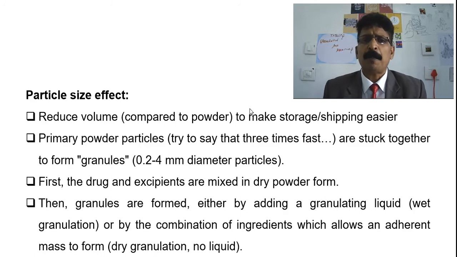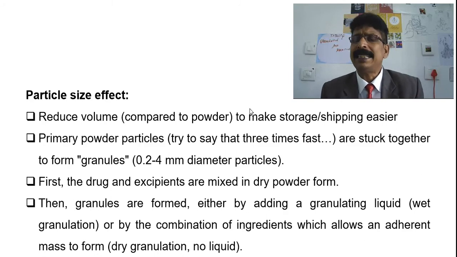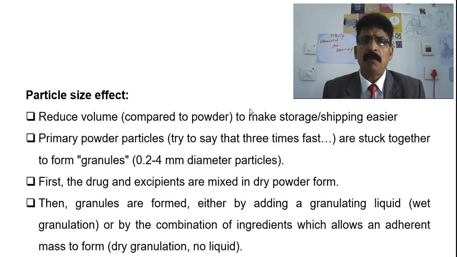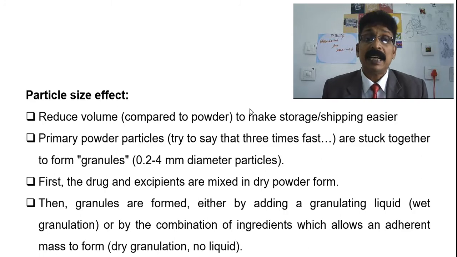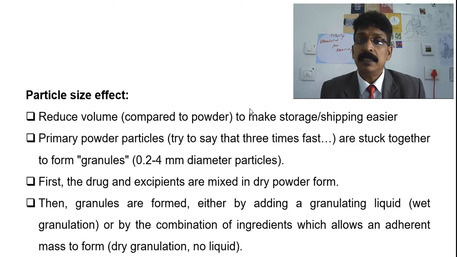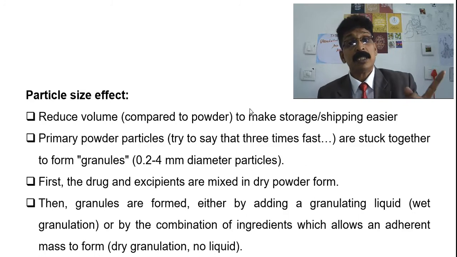Primarily powder particles, try to say that three times fast, are sucked together to form granules, 0.2 to 4 millimeter diameter particles. First, the drug and excipients are mixed in dry powder form. Then granules are formed either by adding granulating liquid, or a starch or paste or a polymer.